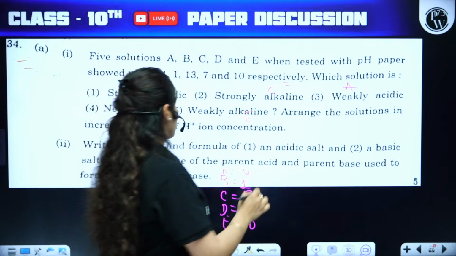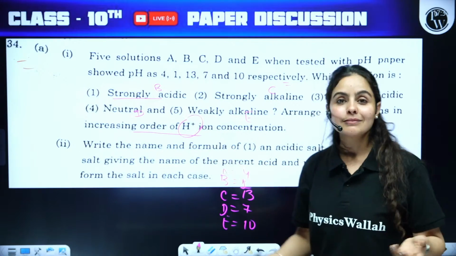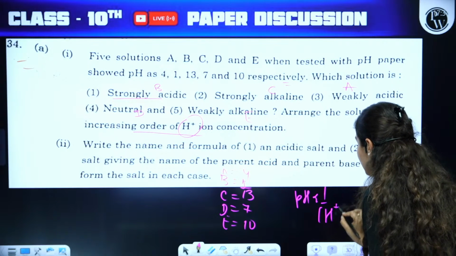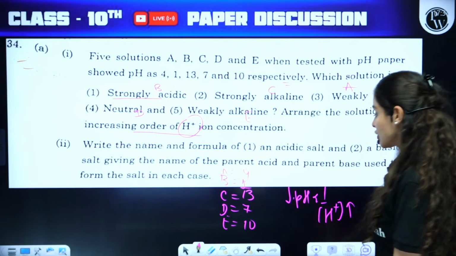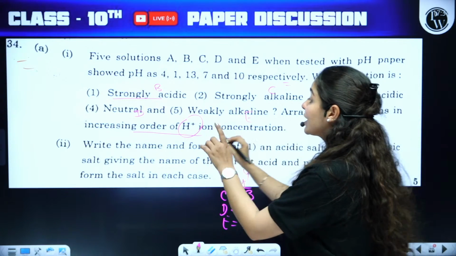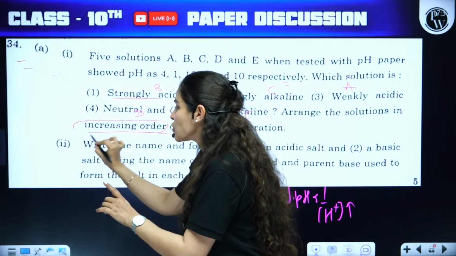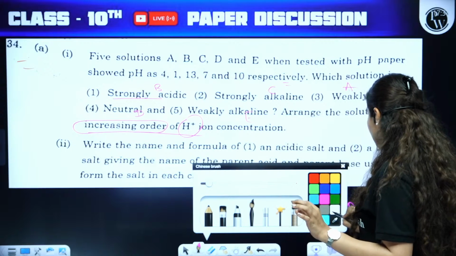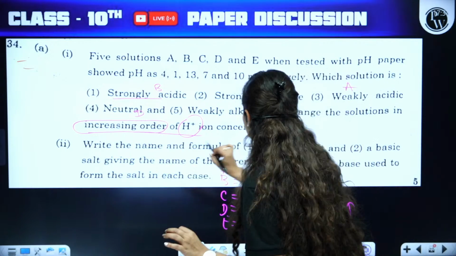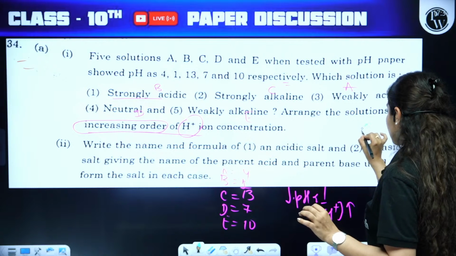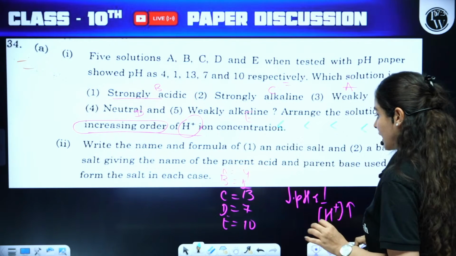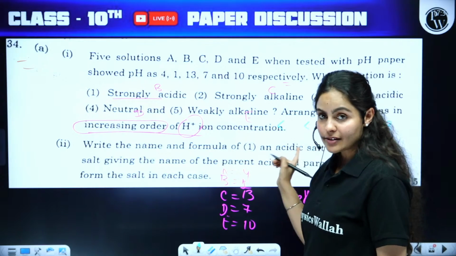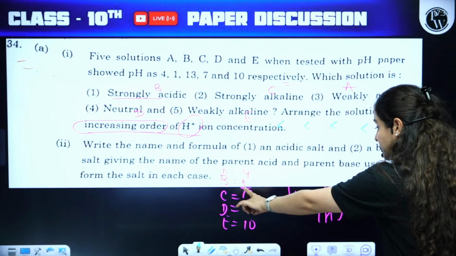Arrange the solutions in increasing order of H plus ion. Guys, you know the relation. pH is inversely proportional to H plus ions. Higher the H plus ions, lower the pH will be. So we have to put them in increasing order. Here is the place where most of you can go wrong. So please check this out. Most of you make a mistake in this part. Please check whether you have done it right. Increasing order. You have to put the order, which means you have to put the sign. Lowest pH will be of B, so highest will be the H plus ions here. Then after B it would be A.